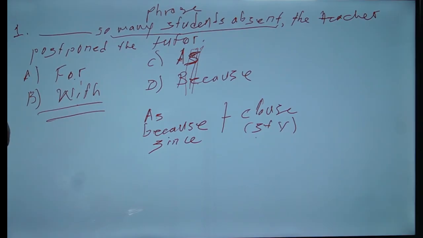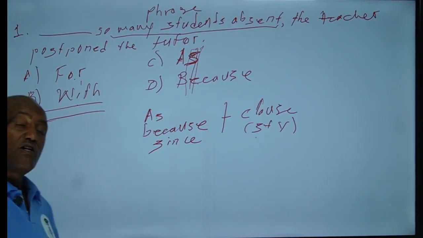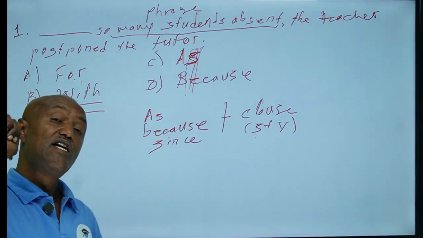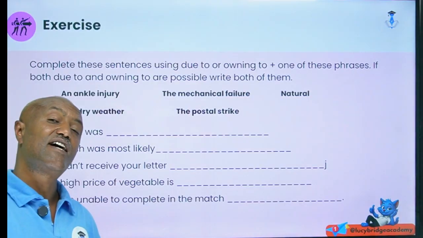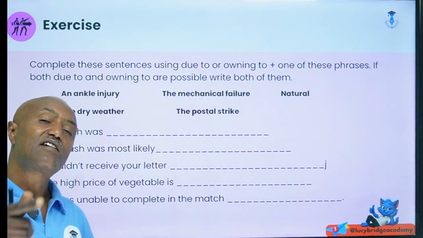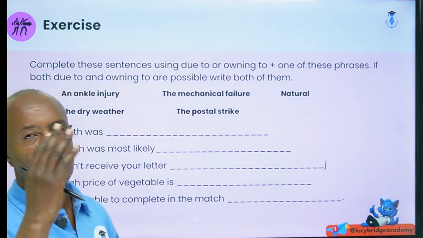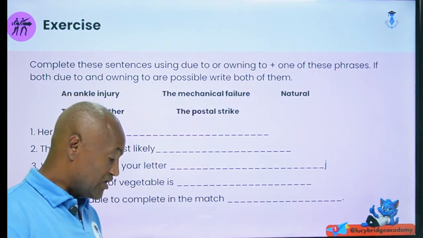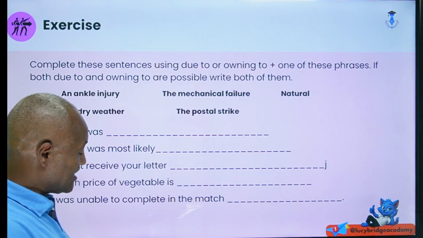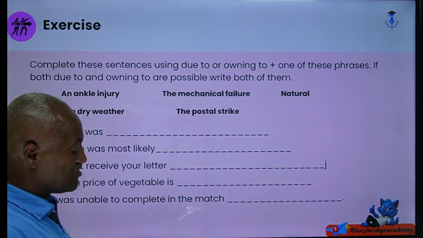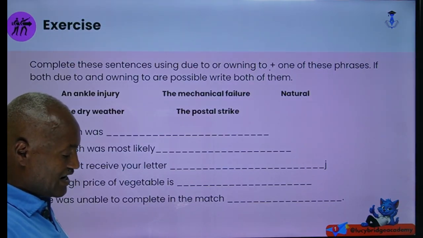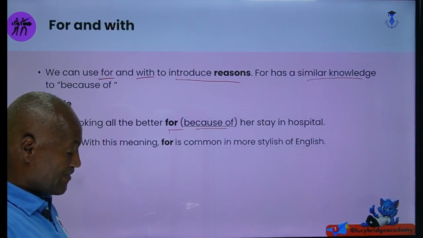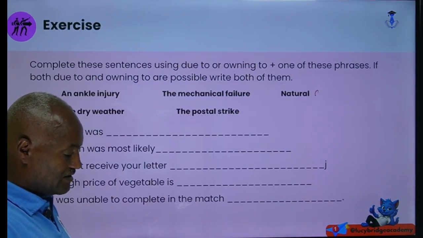So you can see, concerning what I said about owing to, one key point, don't forget: due to and owing to have the same function, but the only difference is that when the sentence is constructed with the help of the verb to be, we don't use owing to, rather we use due to. Then here you are given an exercise: complete this sentence using due to or owing to plus one of these phrases: an ankle injury, the dry weather, natural causes.